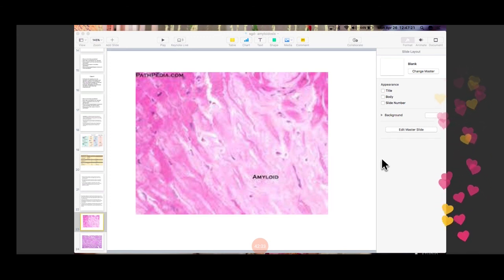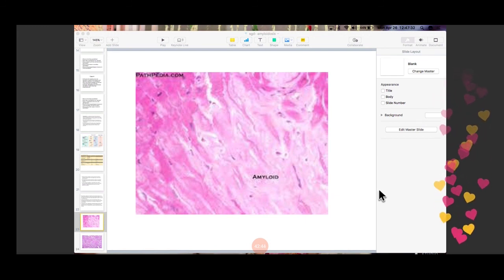Okay, the name of the stain slowly. I'm so sorry. Yes, you can write down the stain. First one is Congo red stain. Then I will type it for you people if you don't mind.